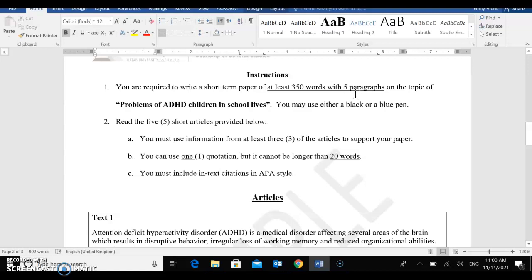In terms of paragraph structure and the requirements in the paragraphs, it's the same as the term paper. So your introduction needs to start with a hook. You need to have some background information. You need a thesis statement that has the topic, which is ADHD children in school lives. This is our topic. The thesis statement also has to show your focus. In this case, the focus is problems. And it must have 3 main points that are listed in parallel.